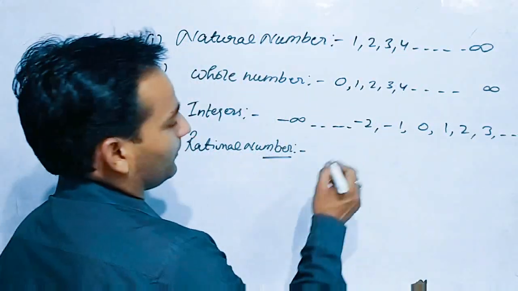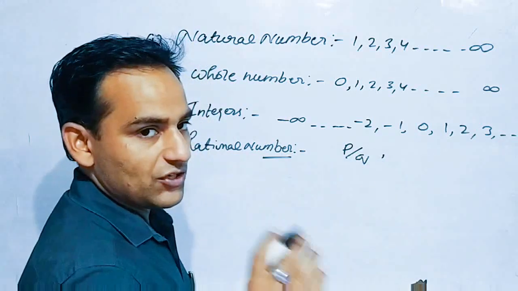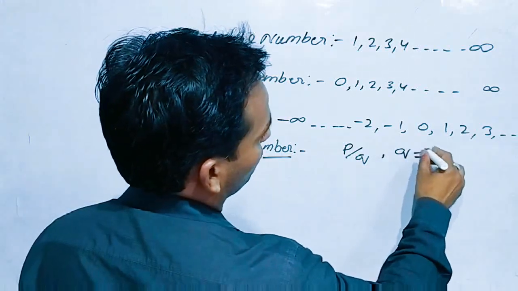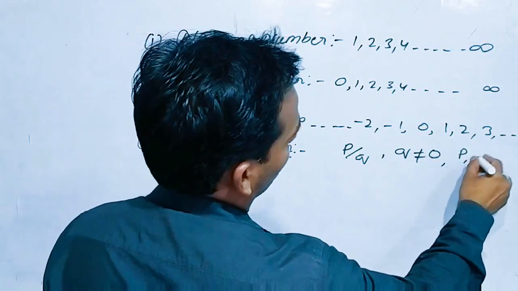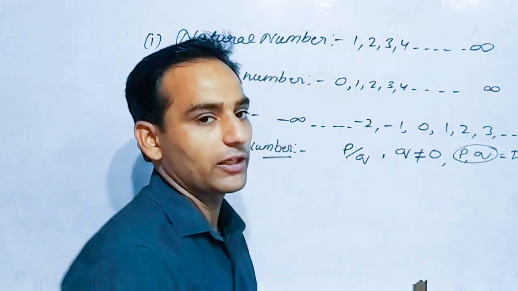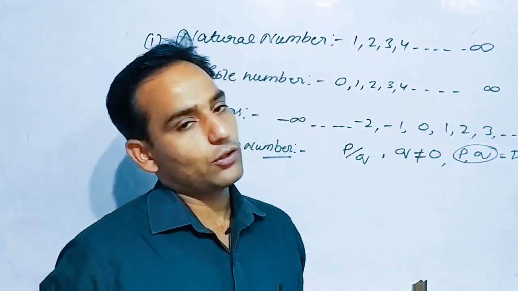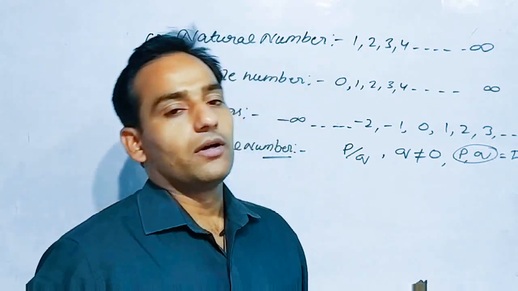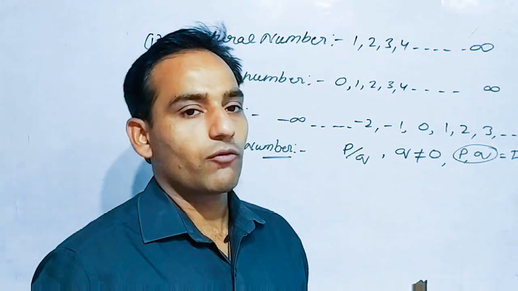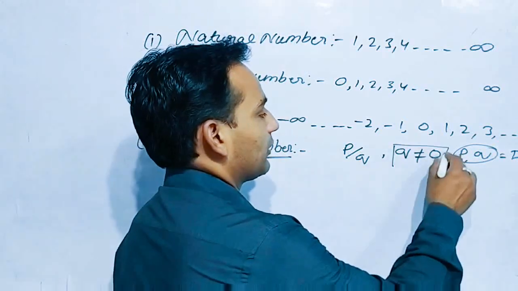But there is a condition: q should not be equal to 0, and p and q, they both should be belonging to integers. P and q, they can be negative, they can be positive. One of them can be negative or one of them can be positive, but the condition is q should not be equal to 0.